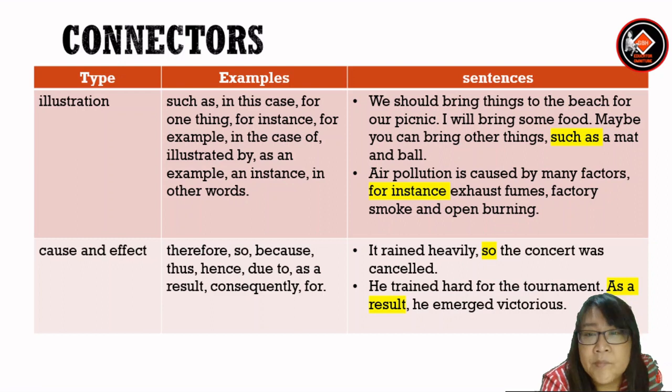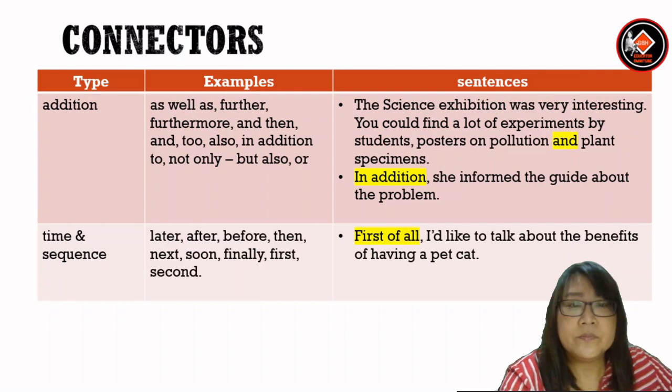For cause and effect, examples: therefore, so, because, thus, hence, due to, as a result, consequently, for. It rained heavily, so the concert was cancelled. He trained hard for the tournament. As a result, he emerged victorious.